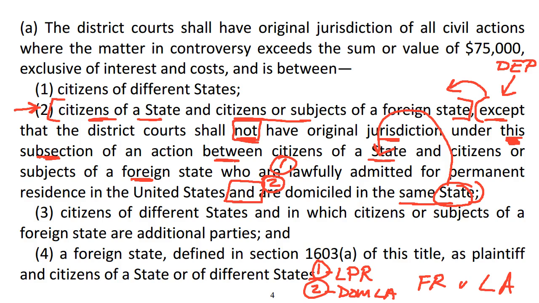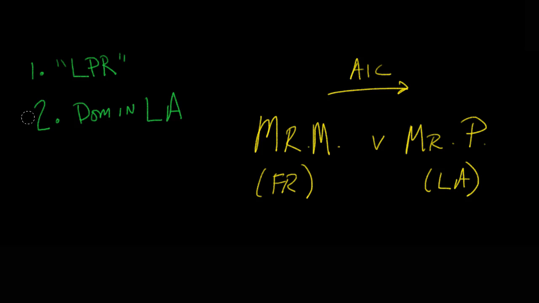Now, what if we change the facts somewhat? For example, suppose that Mr. Moz is not domiciled in Louisiana. Is there going to be jurisdiction? And the answer is yes, because under the statute, both conditions must be met in order for the dependent clause to divest jurisdiction. Now, remember, I said he's not domiciled in Louisiana.